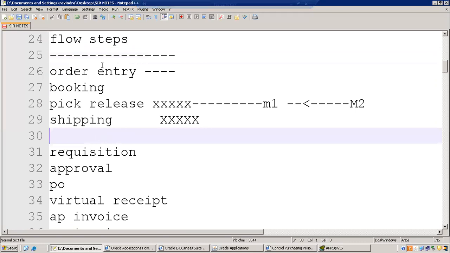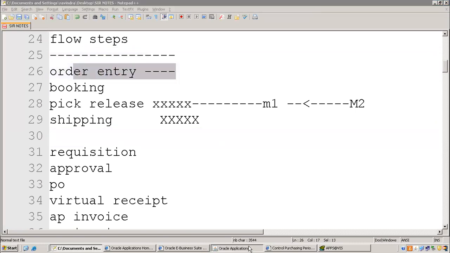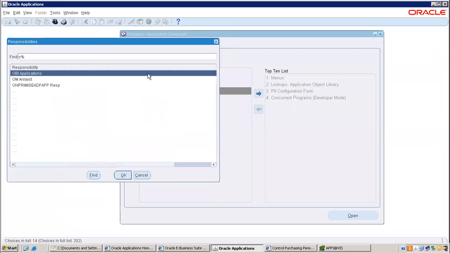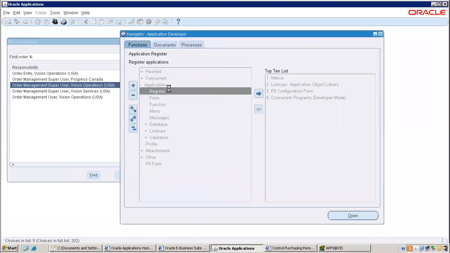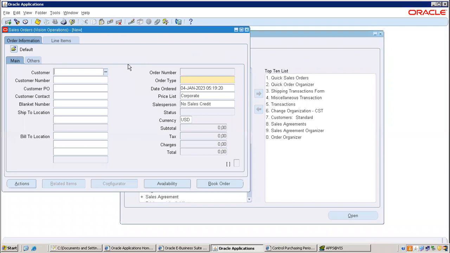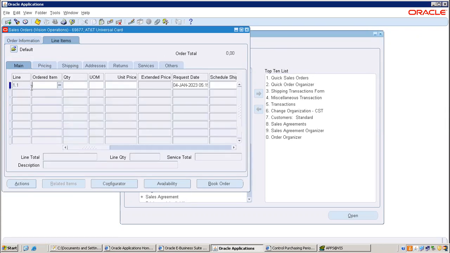Okay, next we'll do order entry. Go to order manager. All these steps are repetitive, no much explanation required. Order returns and sales orders. Same. Every time I'm taking the same customer. Save line items. Your item is a drop shipment item.